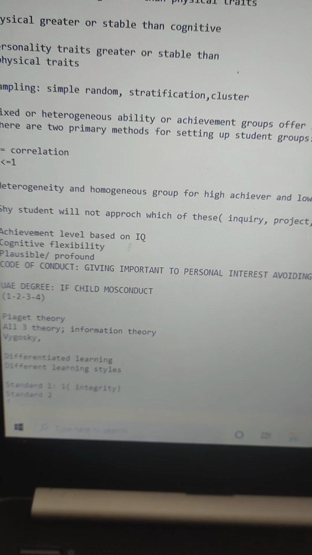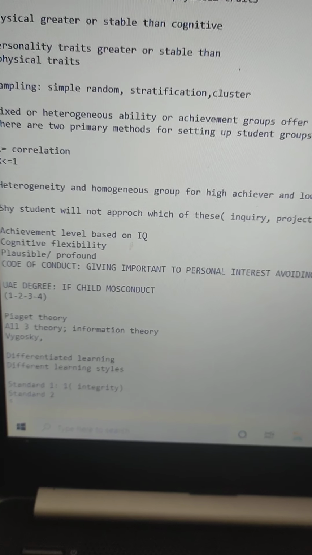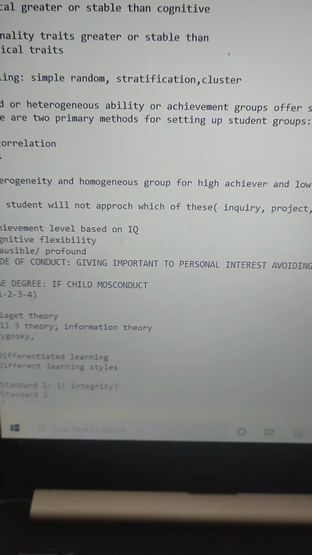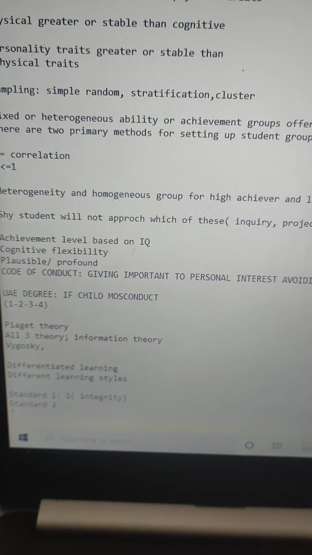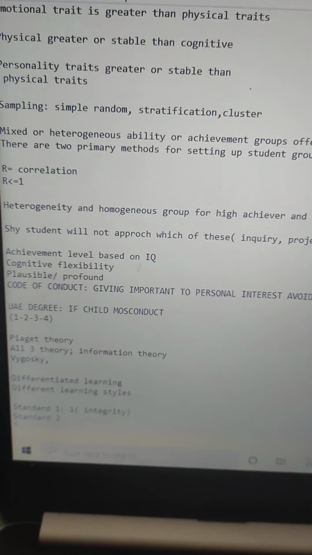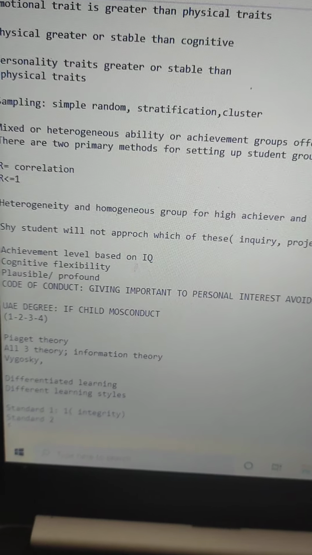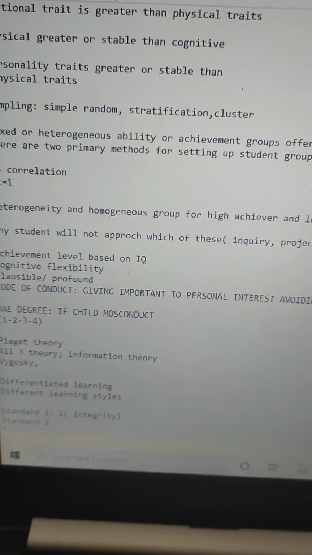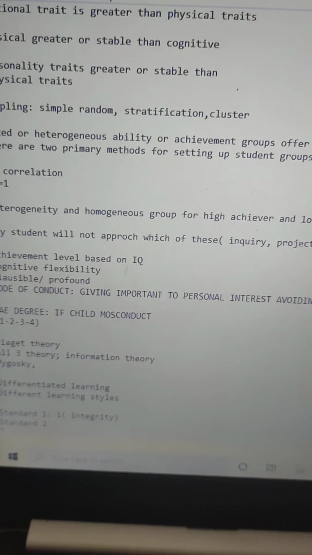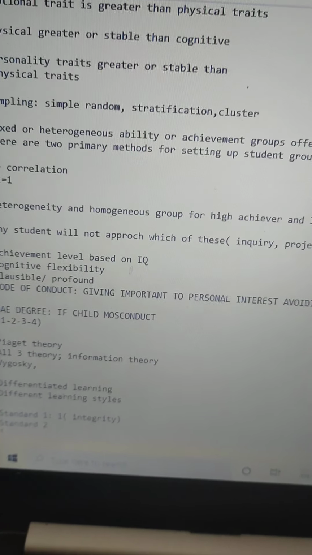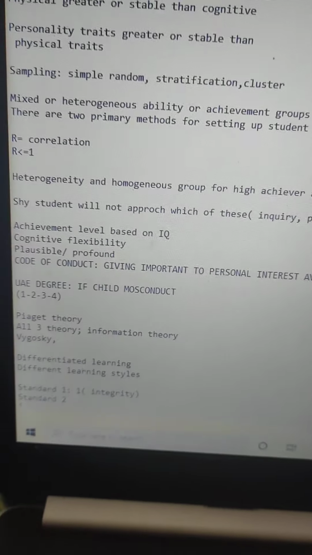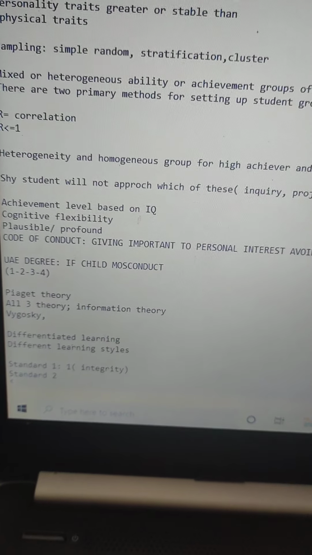I remember a question about 80 to 90. The IQ level between 80 to 90 is which level? Is it high achievement, gifted, or low achiever? I believe that 80 to 90 falls under low achievers. So you'll have to have a deep understanding about the IQ level as well.